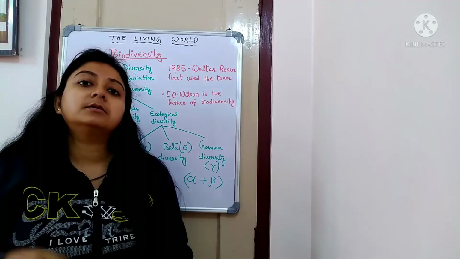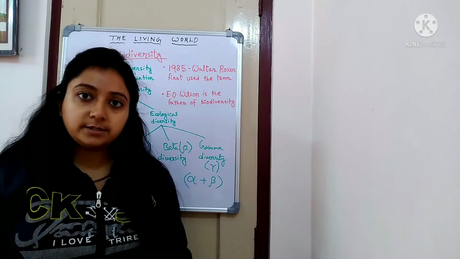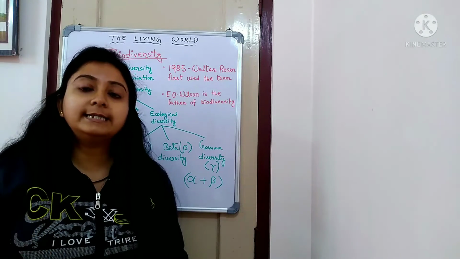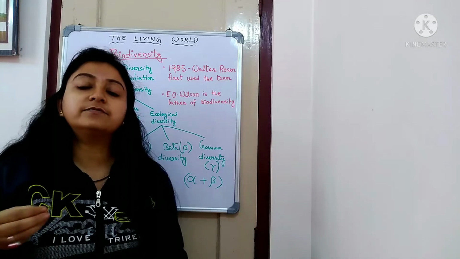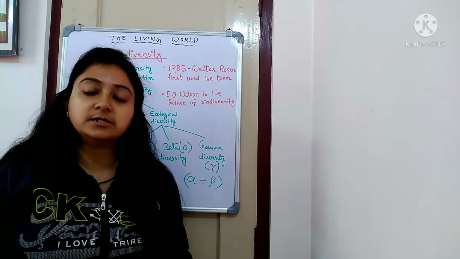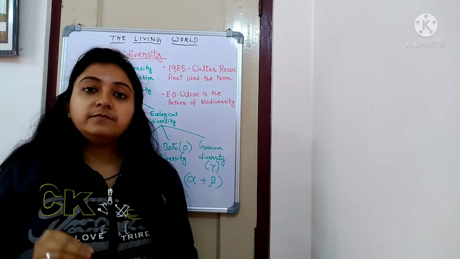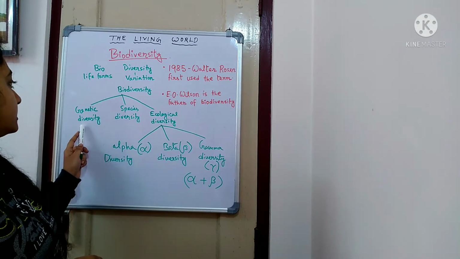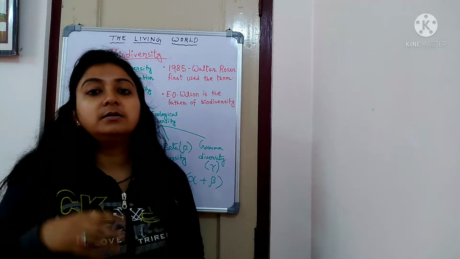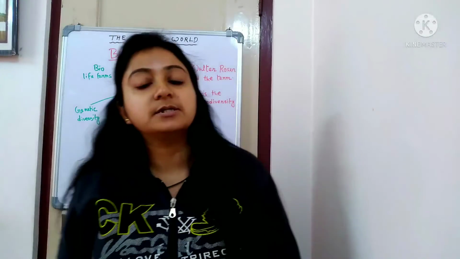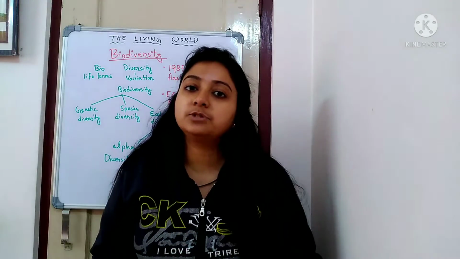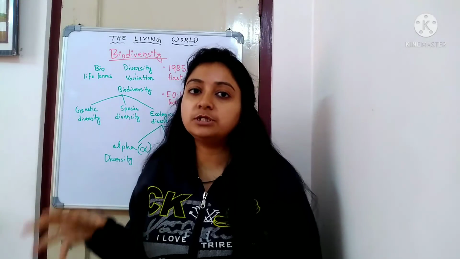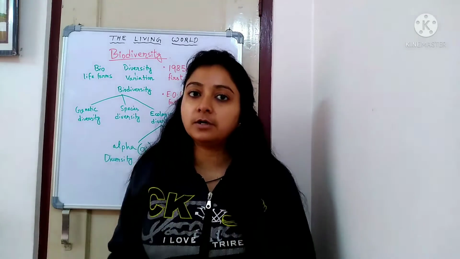That means as a variety of living organisms is present on the earth, it can lead to a healthy food cycle, and the food chain and food web can be maintained. As well as there are variations in the genes, as mentioned in genetic diversity. So there are different types of genes present. As more and more varieties of genes are present among the living organisms, we can preserve them.